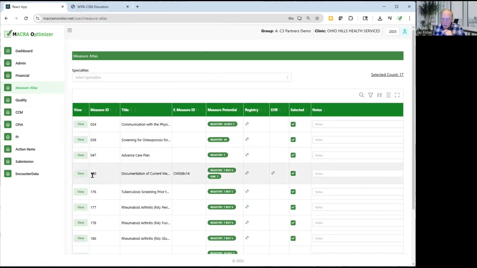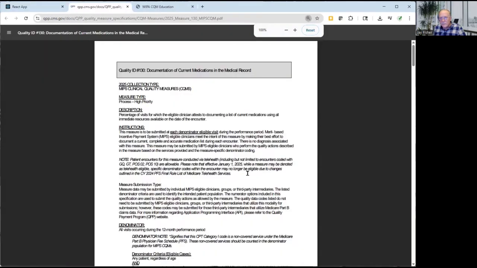So let's pretend that we're going to be looking up measure 130, documentation of current meds. There, you'll notice that there's a link here, and you look under the column that says registry, and you're going to click this link for registry. And what that does, you'll see that it brings up the spec sheet for the individual measure.